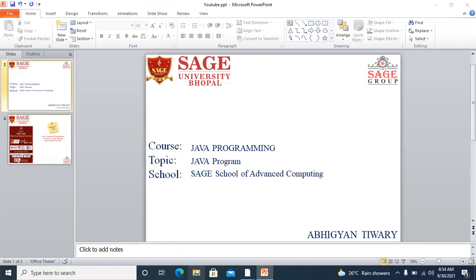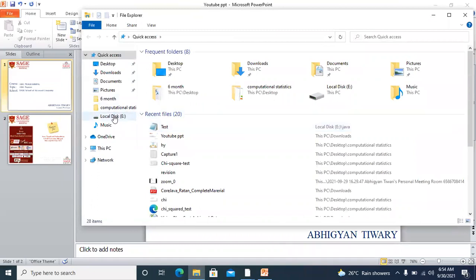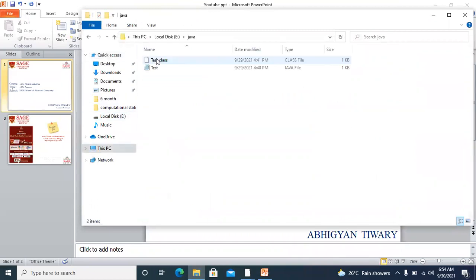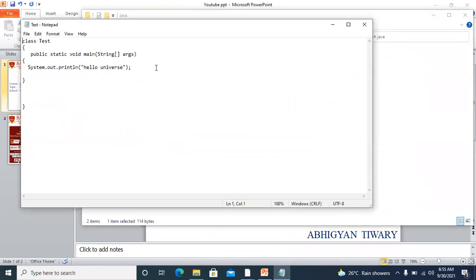So I have written my program and saved it in my E drive in this folder. I have this Test file. It is clearly visible here that I have only one class. I can have more than one class, so I'm making it. I have class A and, sorry, and we have class B. So we have these two classes there.